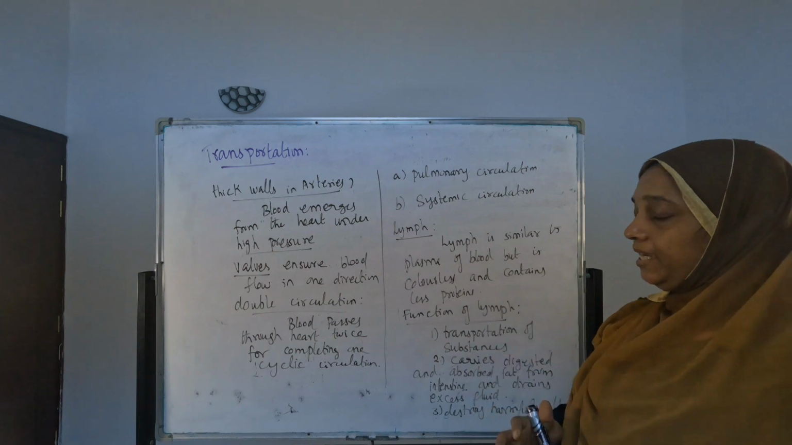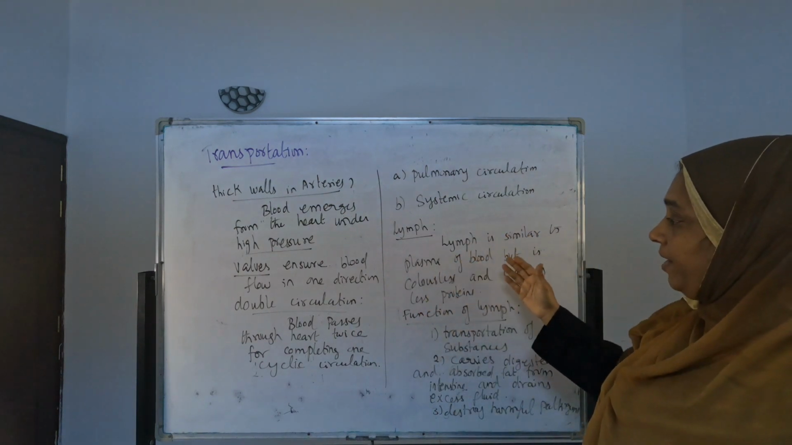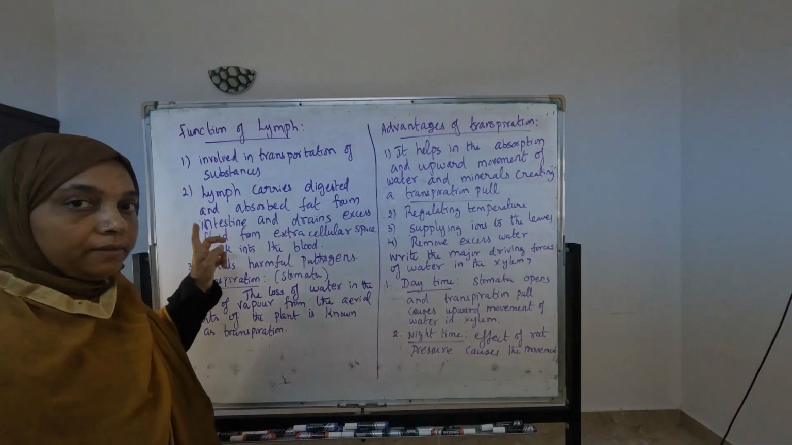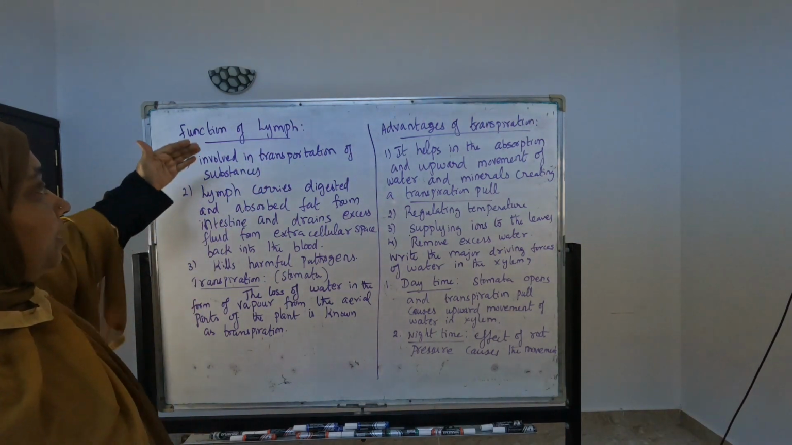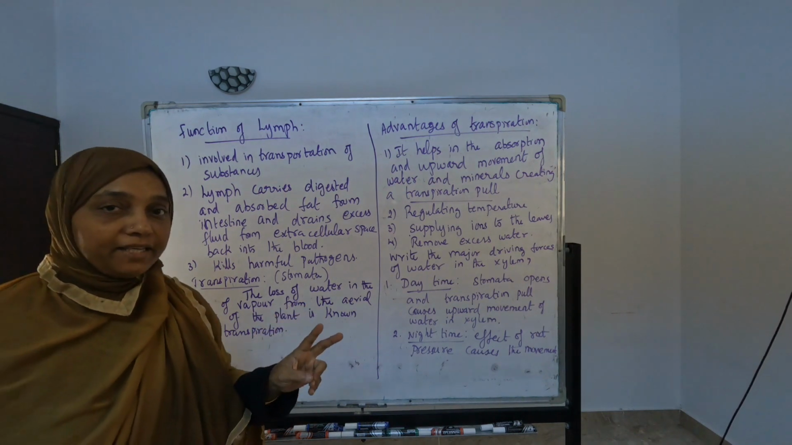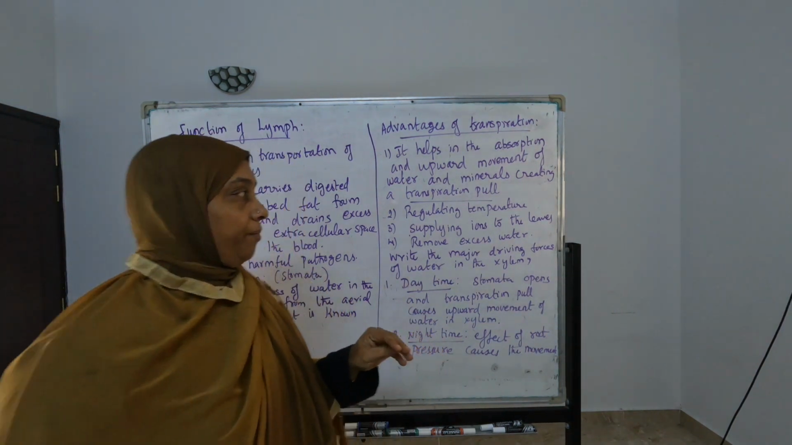And lymph they are asking. Lymph is the most frequently asked question also. Lymph is similar to plasma of blood but is colorless and contains less protein; that is called lymph. See, function of lymph. What is the function of lymph? This is also one question they are always asking. If they are asking in 2 marks, at least you have to give 2 main points related to this.